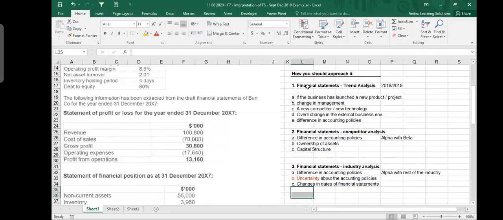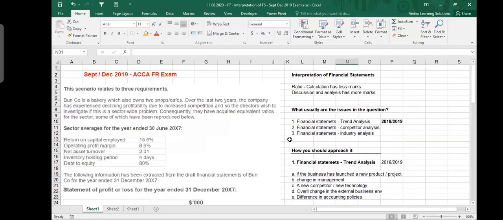But we say that there are three types of scenarios you should be looking at. I mean, three types of situations. You should be very clear what the question is about. Is it about a trend analysis? Is it about a comparator analysis? Or is it about industry analysis? And your approach will be different in all these three scenarios. So let's start reading the question, and then we will discuss them more.